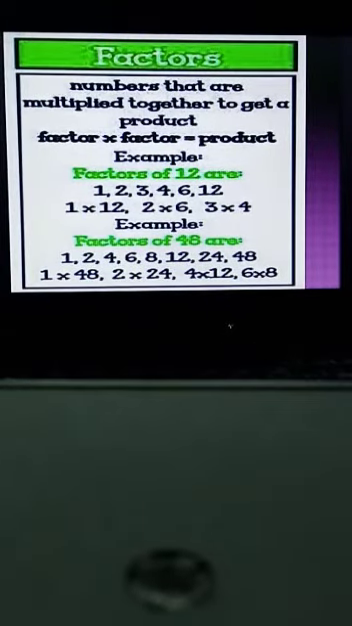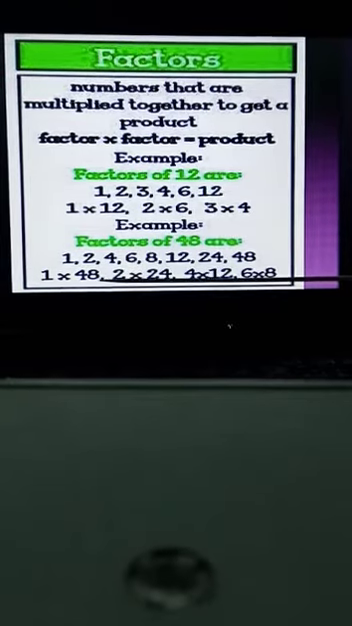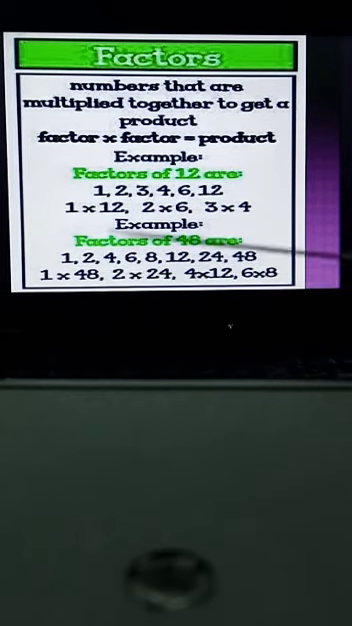factors of 48. Here the factors of 48 are 1, 2, 4, 6, 8, 12, 24 and 48. When we multiply 1 with 48, we get the answer 48. And when we multiply 2 with 24, again we get the answer 48. So we will say that this 1, this 48, this 2 and this 24 are the factors of 48. The numbers which are multiplied with each other to get the product, we say that these numbers are the factors of the product.